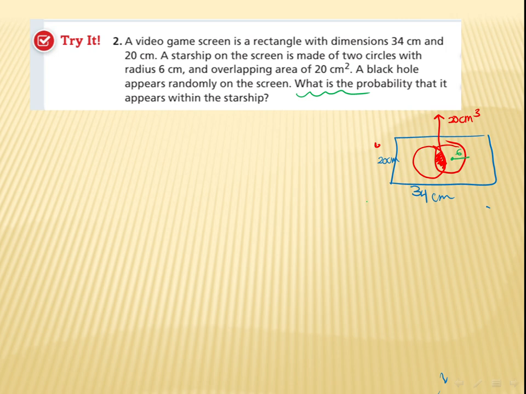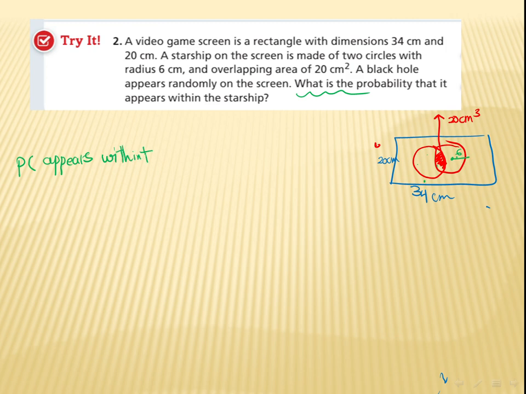That means my favorable outcome is to be inside those two circles, or even both of them, I mean the overlapping area. So we will write here probability of this ball or star shape appears within the star shape.